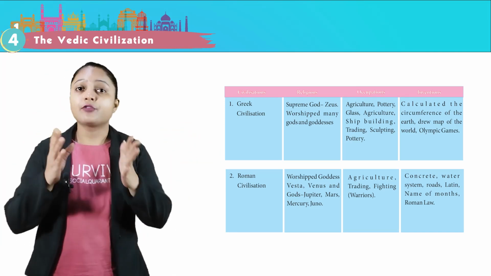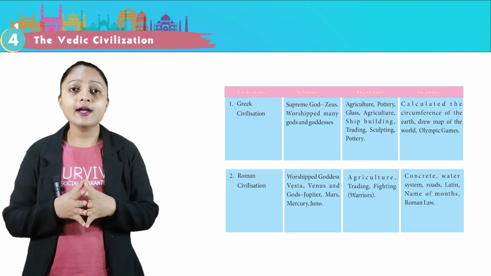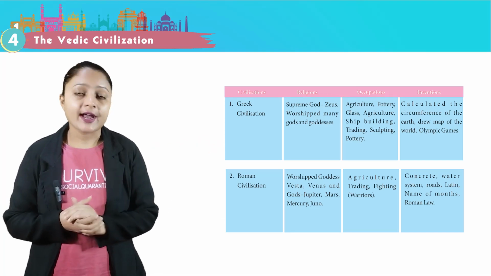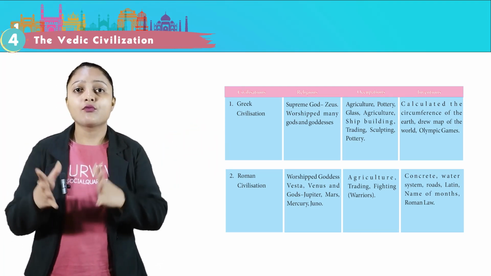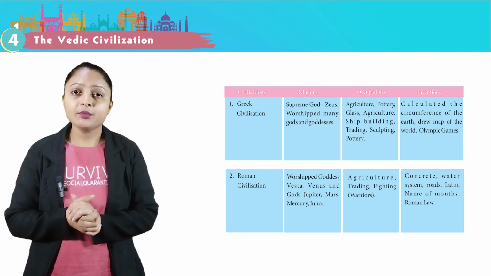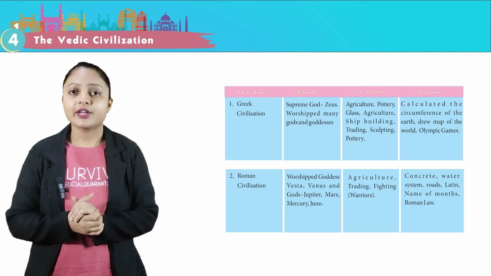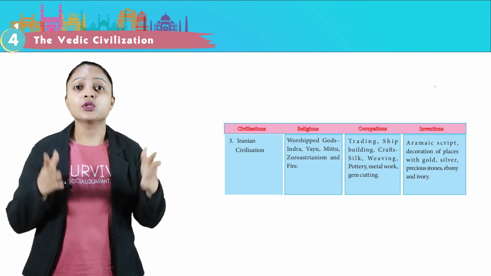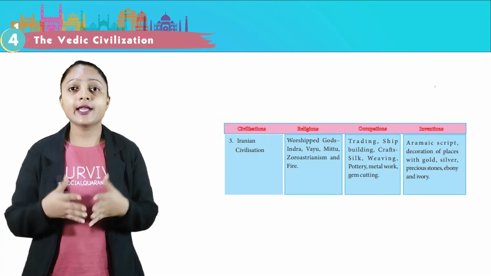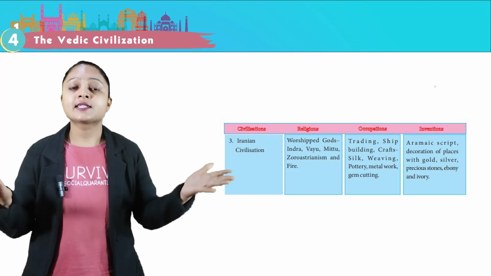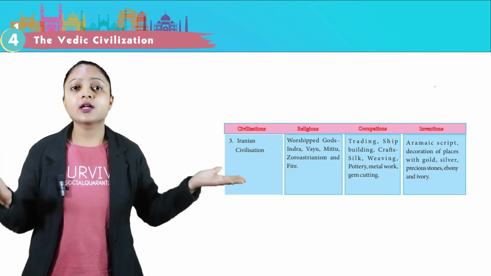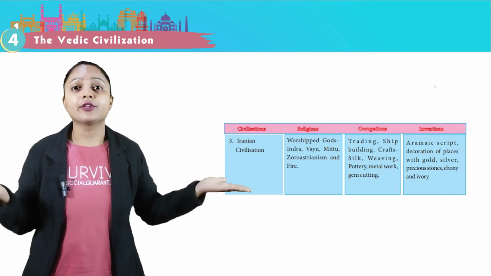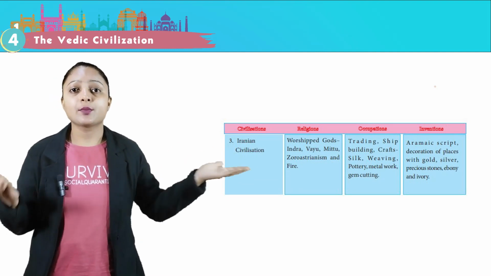Roman civilization: worshipped goddess Vesta, Venus and gods Jupiter, Mars, Mercury, Juno. Agriculture, trading, fighting were their occupations. Concrete, water system, roads, Latin names of months, Roman law were their inventions. Iranian civilization: worshipped gods Indra, Vayu, Mittu, Zoroastrianism and fire. Trading, shipbuilding, crafts, silk, weaving, pottery, metalwork, gem cutting. Inventions: Aramaic script, decoration of palaces with gold, silver, precious stones, ebony and ivory.